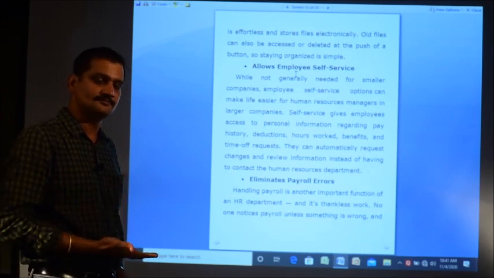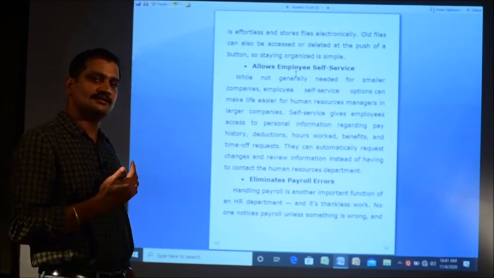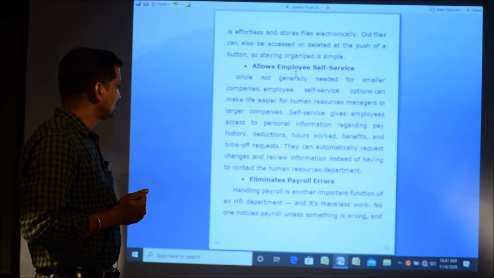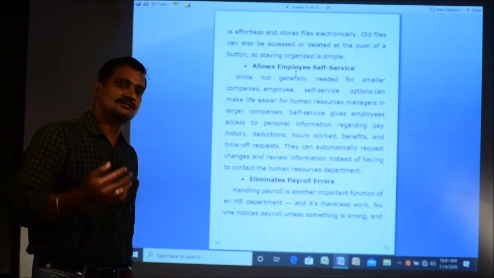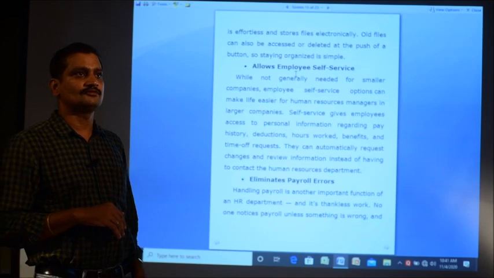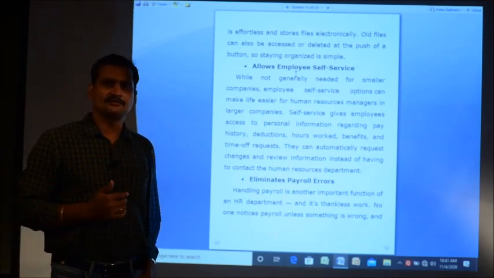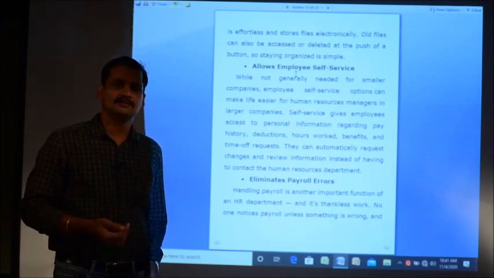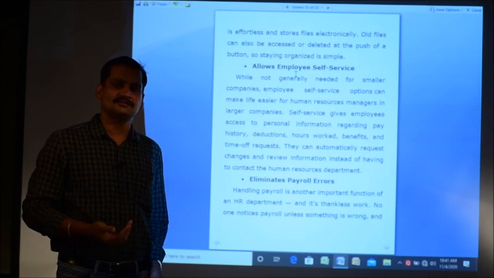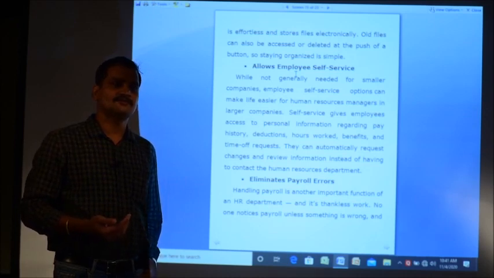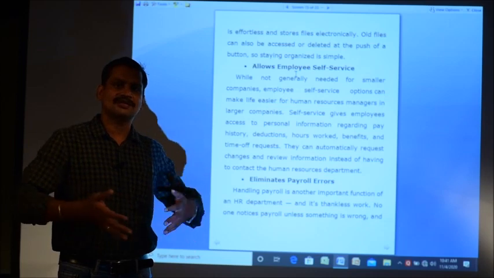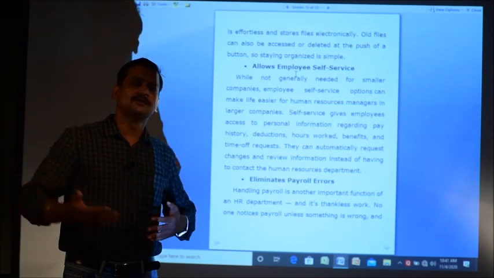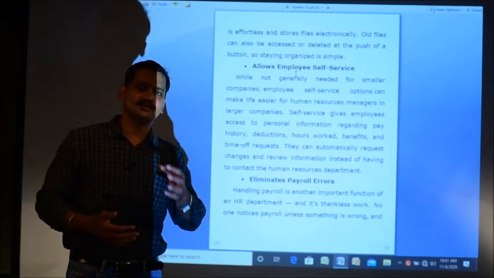They can log in to the system and make these changes, and they can get information about their data whenever required. It eliminates payroll errors. Before this kind of software came to the market, preparing payroll reports showed some errors. If the number of employees is more, thousands or lakhs of employees, keeping their records and preparing the payroll reports is a very difficult task, and sometimes human errors occur.